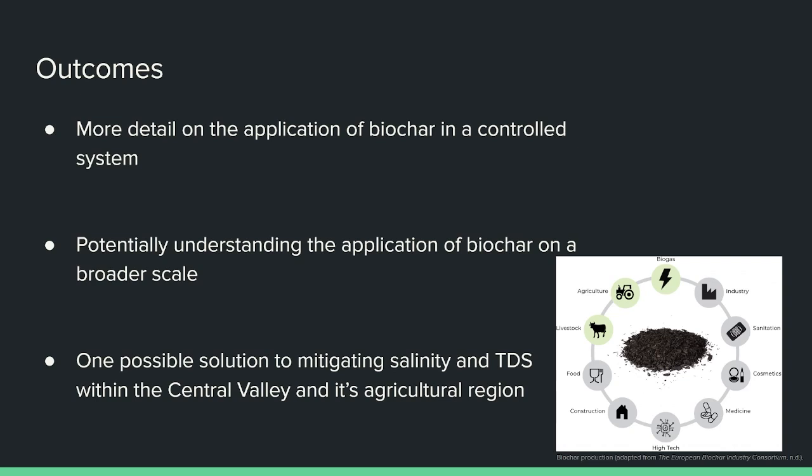So what would the outcome be? We'd have a greater detail on the application of biochar in a controlled system, which is our lab. We would also gain an understanding of the application on a broader scale. With that, we could come up with a possible solution to helping to mitigate salinity and total dissolved solids within the Central Valley and its agricultural regions.